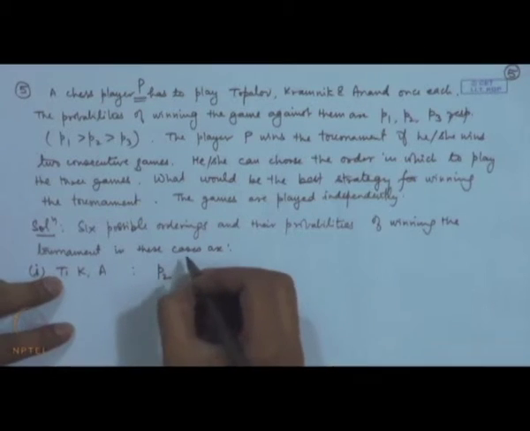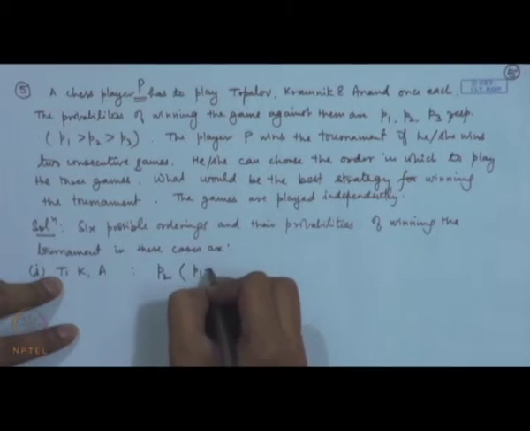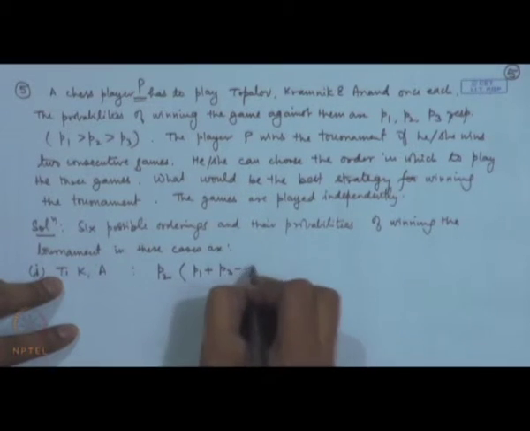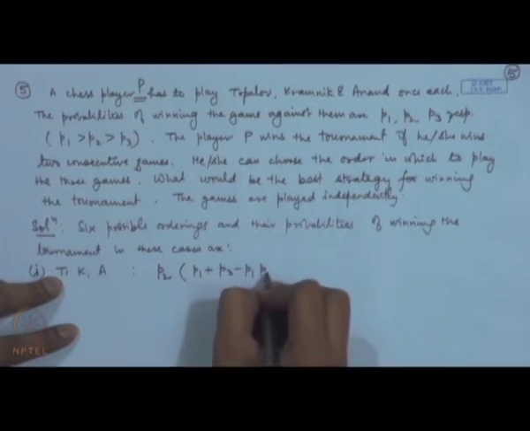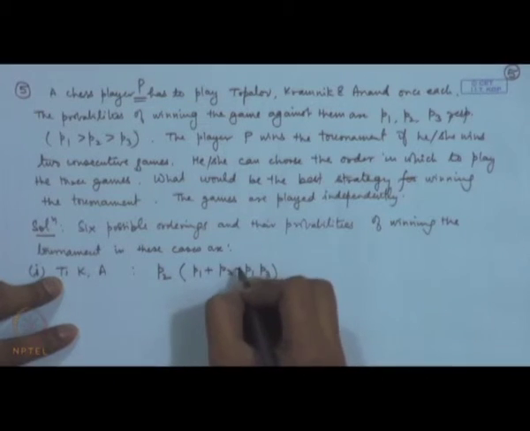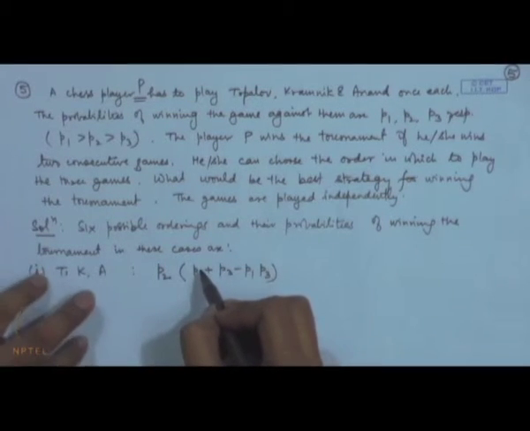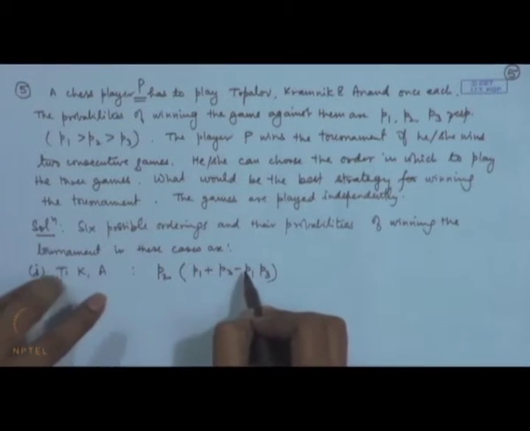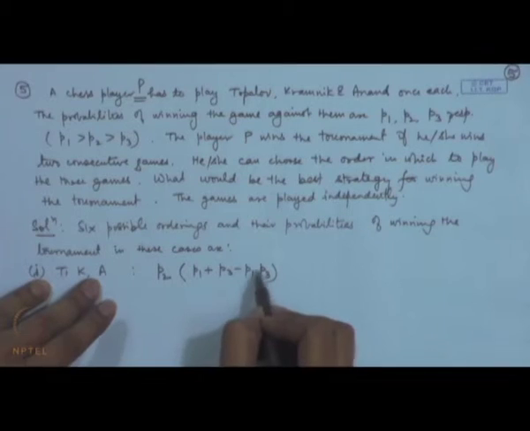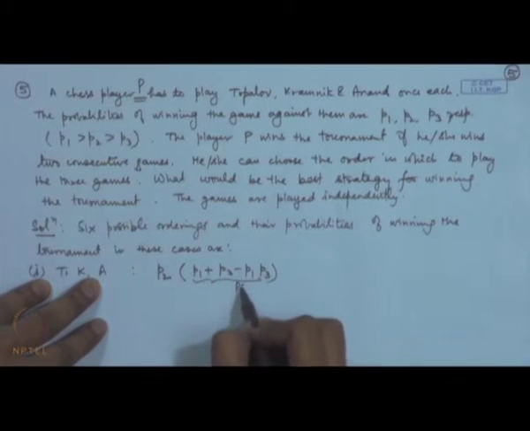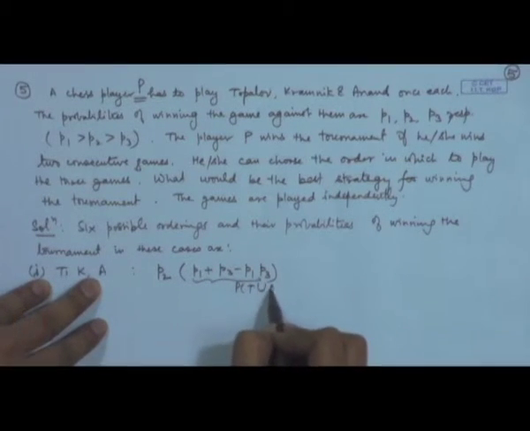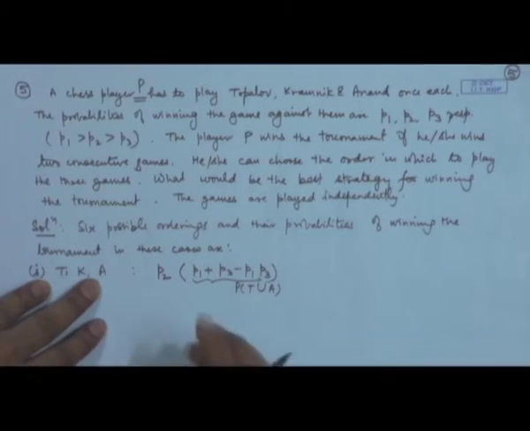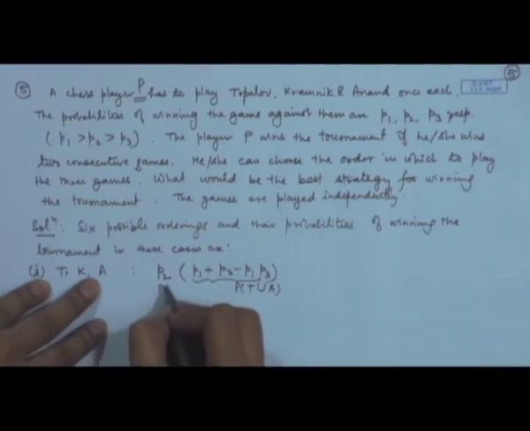So, I can write it as the probability of P1 plus P3 minus P1 into P3. Now, what is this probability coming? This is probability of T plus probability of A minus probability of T intersection A. That means, this is actually denoting probability of T union A. So, this is probability of K.